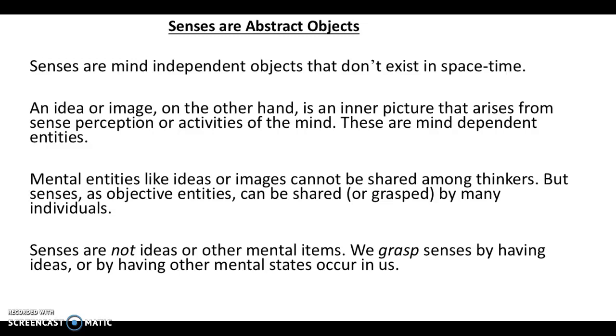So remember, the simple theory held that the meaning of Aristotle was Aristotle himself. But we'll see that there are some problems with that because Aristotle is no longer around, but Aristotle still seems to have a name. Well, what about my idea of Aristotle? Again, if I die, then my idea of Aristotle is gone. So the sense of the name Aristotle, because the name Aristotle still seems to have a meaning, is neither a mental object nor a physical object. It is an abstract object. It is something that exists independently of what we believe, so it's mind independent, and is also spatial-temporally independent. It is abstract. It exists neither in space-time nor in our minds.